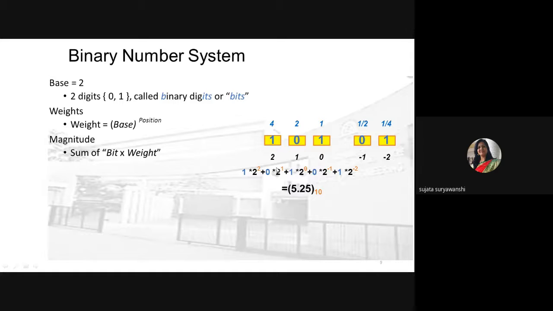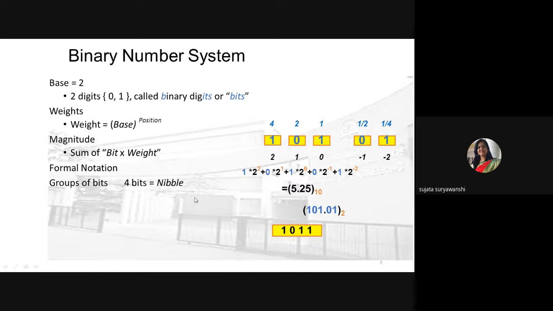Suppose this is the binary number and you have to convert it into the decimal number system. Simply multiply each binary digit by the weight of that particular digit. So 1 into 2 raised to 2 plus 0 into 2 raised to 1 plus 1 into 2 raised to 0 plus, and the negative powers for the digits after the point we need to write down here. Then you'll get the equivalent decimal number, that is 5.25. And how to represent a decimal number? Just by using the base, that is 10. And if you want to represent the binary number, then simply use 101.01 with base 2.